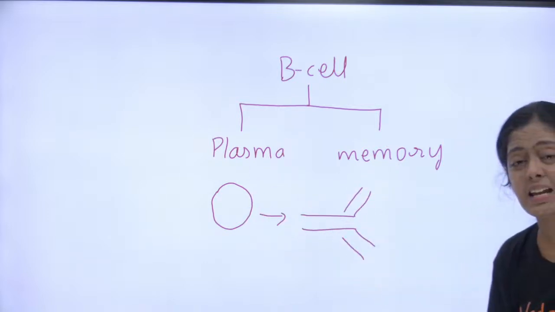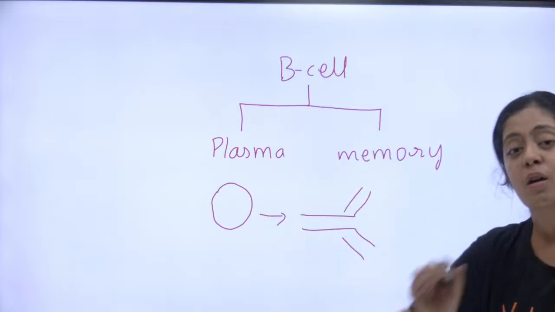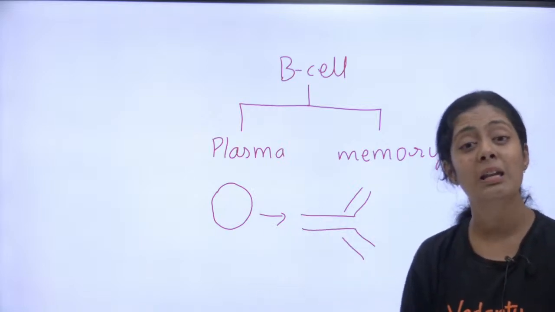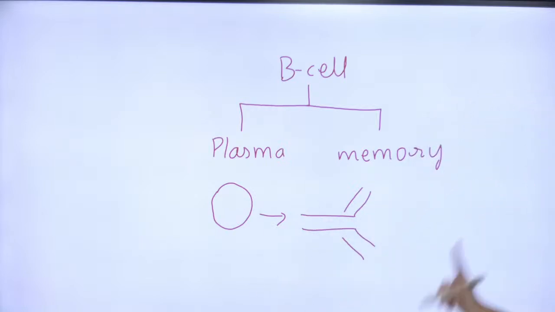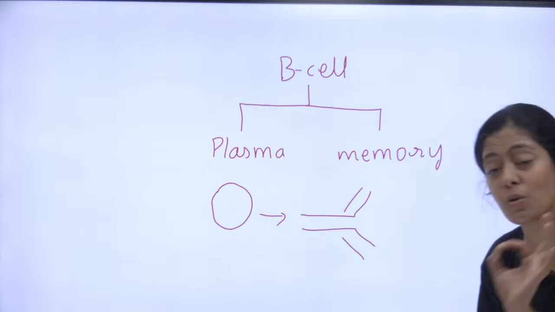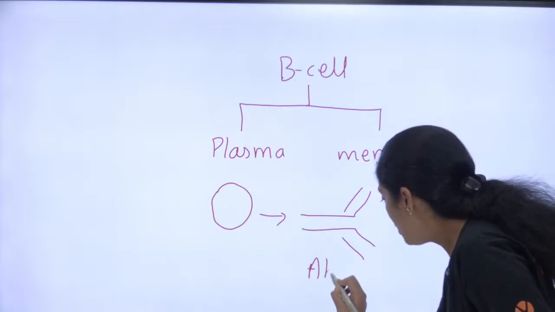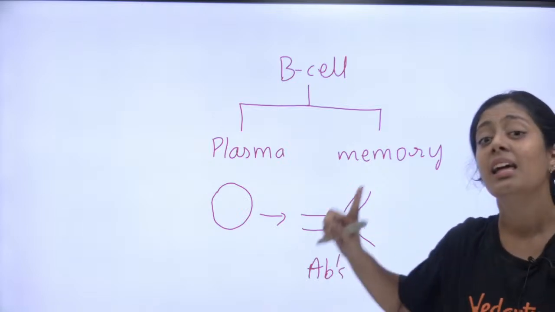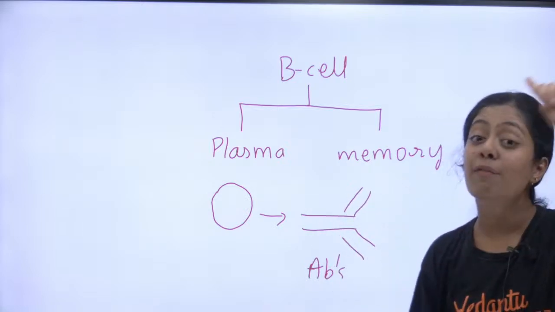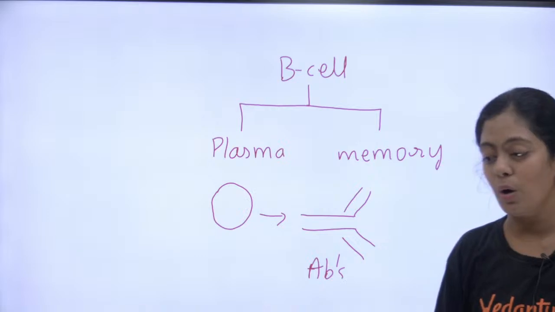What will my memory cell do? It will stay in my blood for a long time, and whenever reinfection happens, this memory cell will help. Okay, so who is producing antibodies, children? Many of you confuse antibodies and antibiotics. This is antibodies. What Fleming discovered was antibiotics.